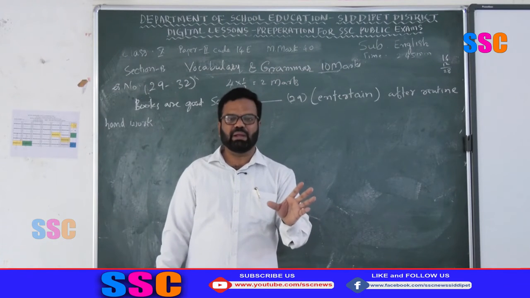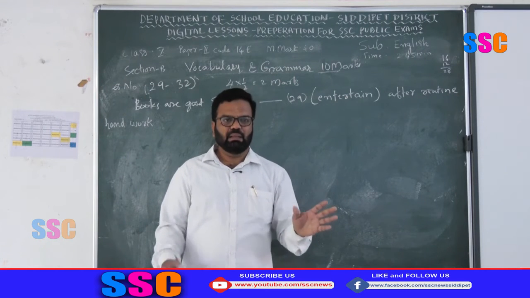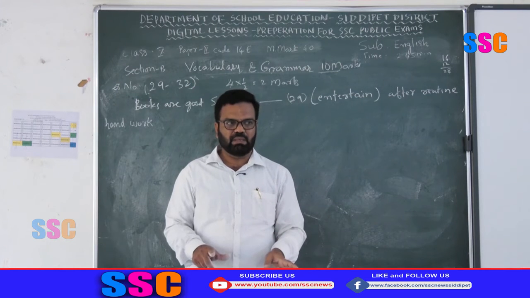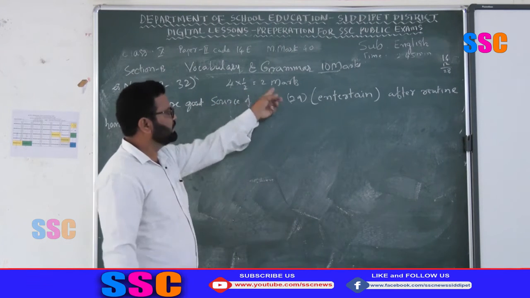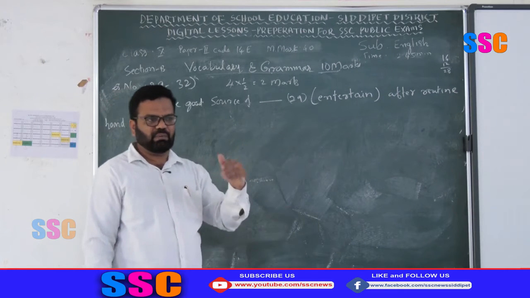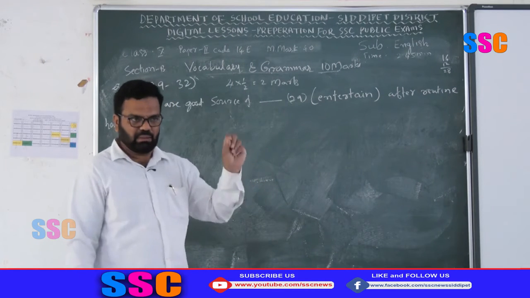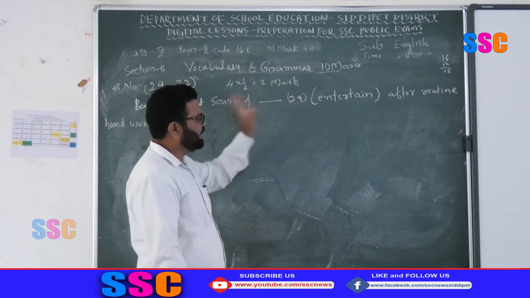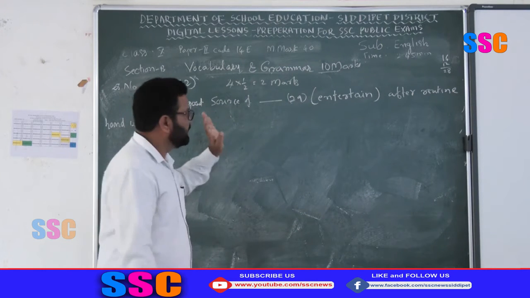If you practice the synthesis of words and interchanges of words, you will get these 2 marks. Otherwise you can't. You have to practice while reading your text or any English material. Then only you will get these 2 marks.